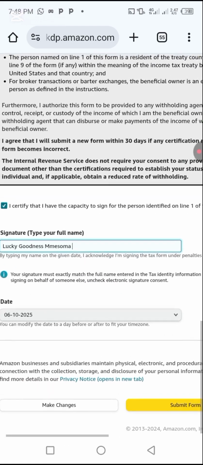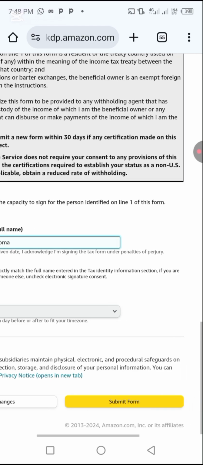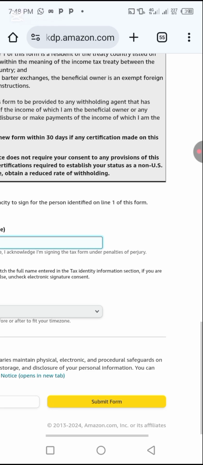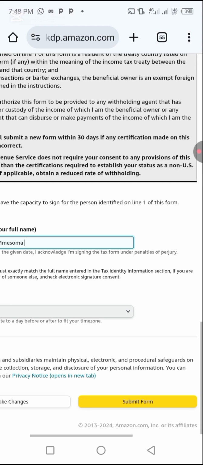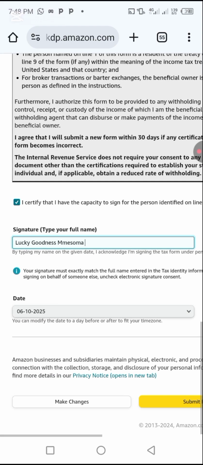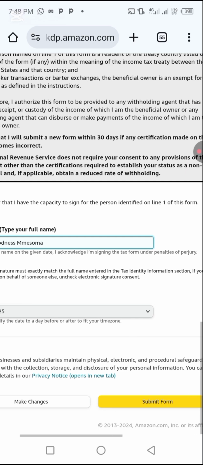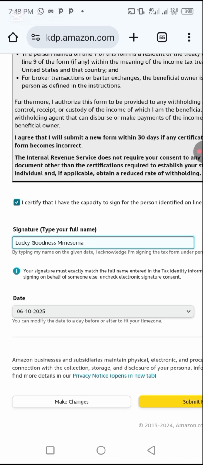Alright. They say by typing my name on the given date, I acknowledge I'm signing the tax form under penalties of perjury. Your signature must exactly match the full name entered in the tax identity information section. If you are signing on behalf of someone else, uncheck electronic signature consent date. Today, you can modify the date to a day before or after to fit time zone.